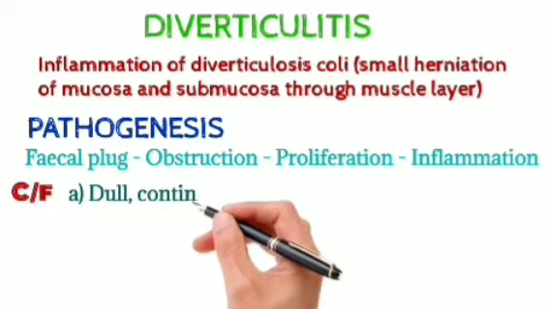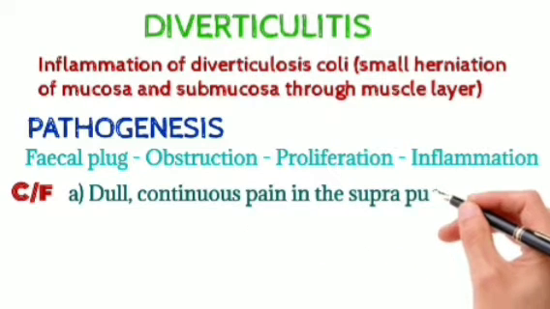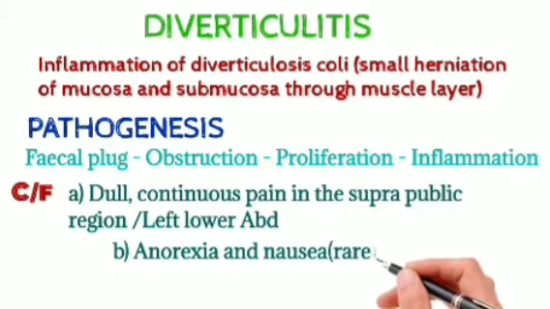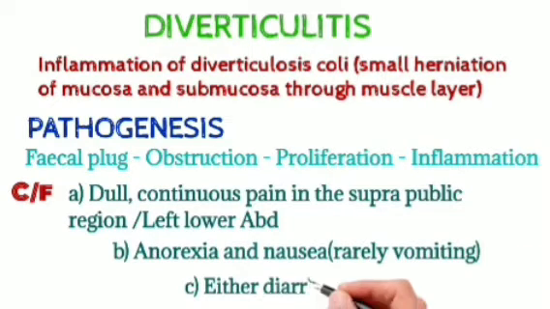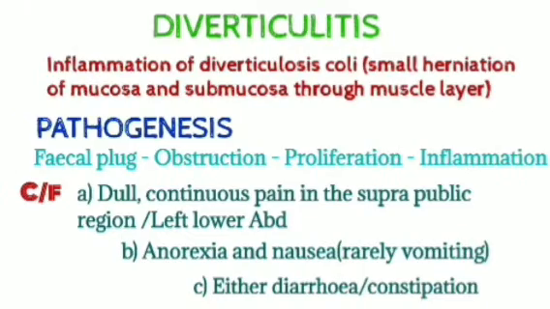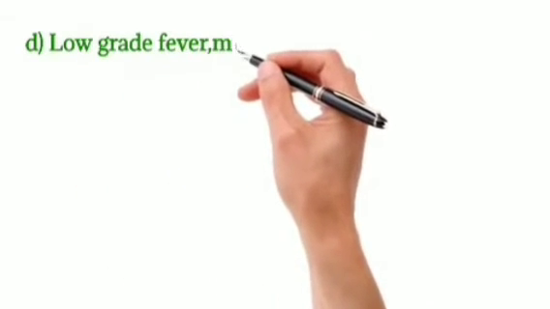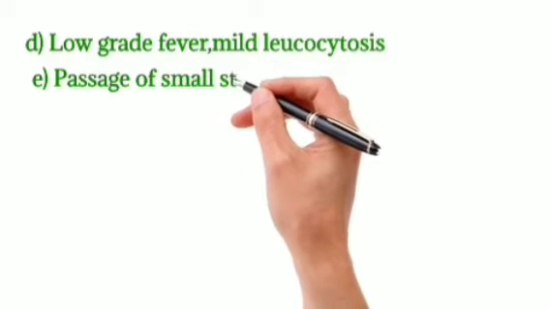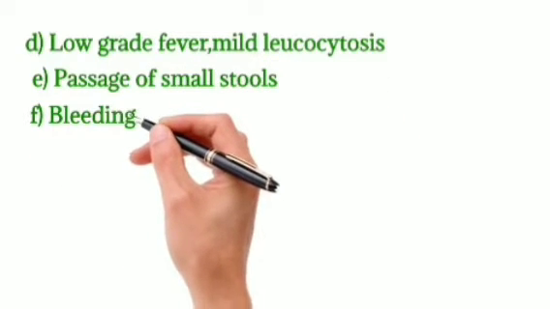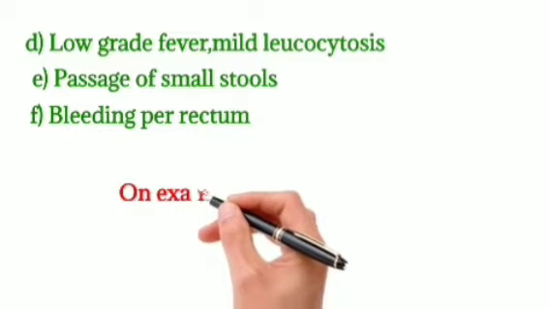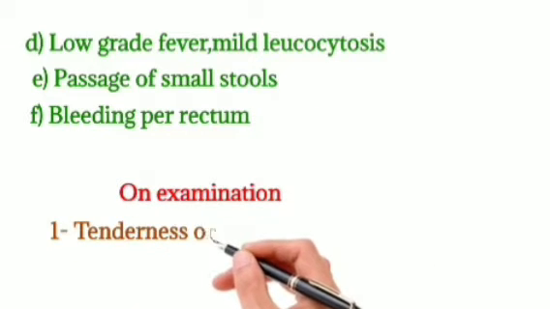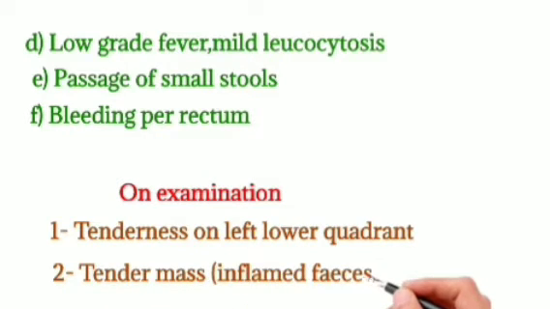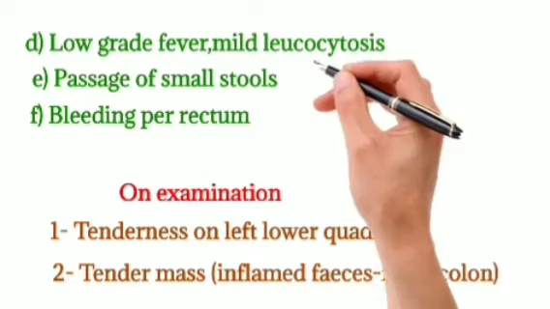Clinical features. There is a dull, continuous pain in the suprapubic region or in the left lower abdomen. Anorexia and nausea, rarely vomiting, and either diarrhea or constipation. A low grade fever and mild leukocytosis. Passage of small stools and bleeding per rectum. On examination, there may be tenderness in the left lower quadrant or a tender mass which signifies the inflamed feces filled colon.